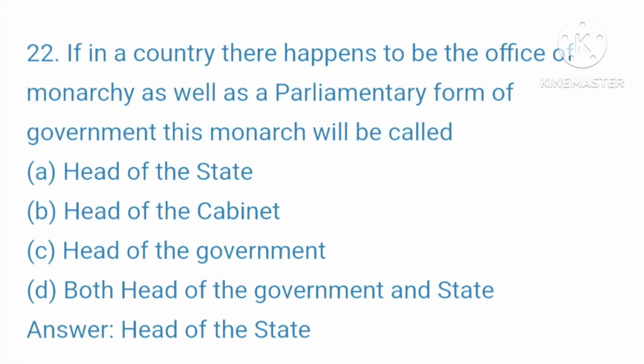Question 22. If in a country there happens to be the office of monarchy as well as a parliamentary form of government, thus monarch will be called... your options are A. Head of the state, B. Head of the cabinet, C. Head of the government, D. Both head of the government and state. Your right answer is head of the state.